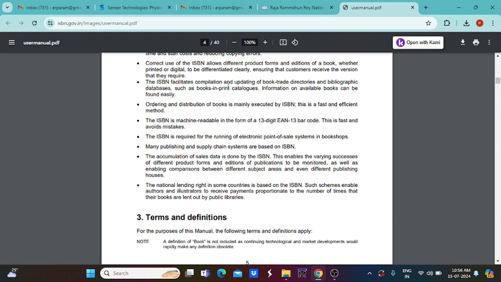It facilitates compilation and updating of book trade directories, and all databases are available, and books-in-print catalogs are also available. Information on available books can be found easily.